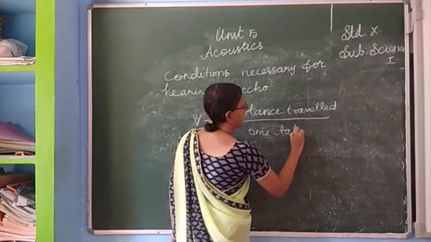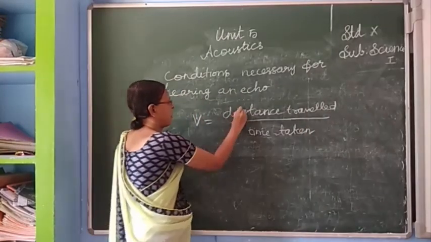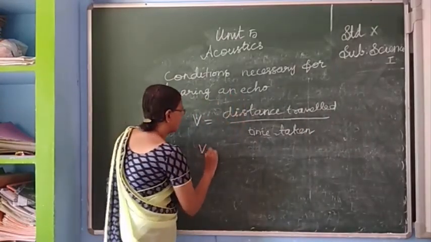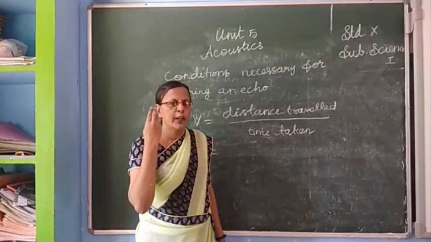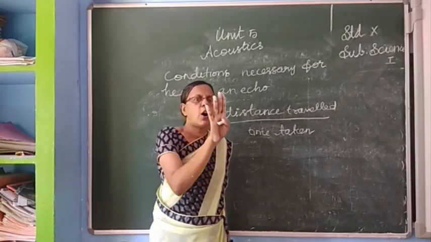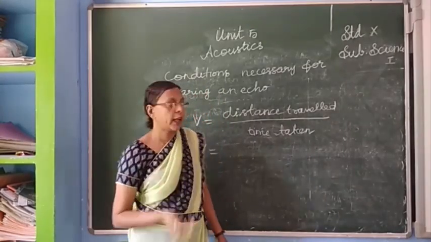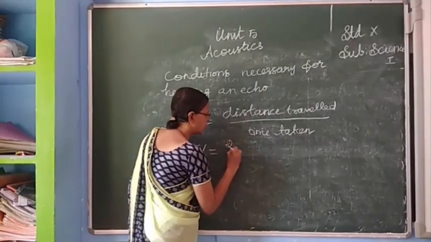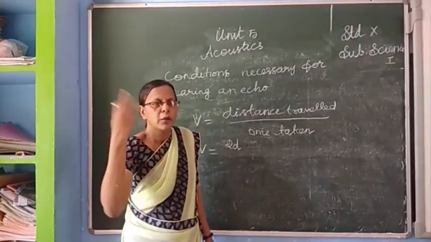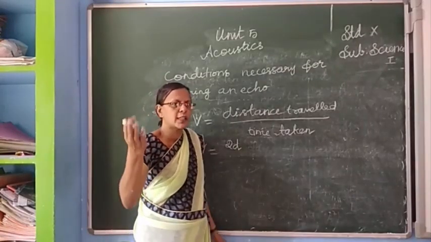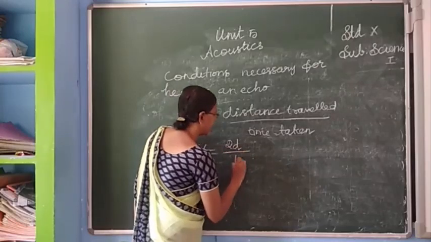The distance traveled by time taken. So for the velocity of sound, V is equal to the distance traveled divided by time. If you are producing a sound, it goes from here, touches a rigid surface, and comes back. So the distance traveled is 2D, the going distance and the coming distance together, 2D divided by the time taken T.